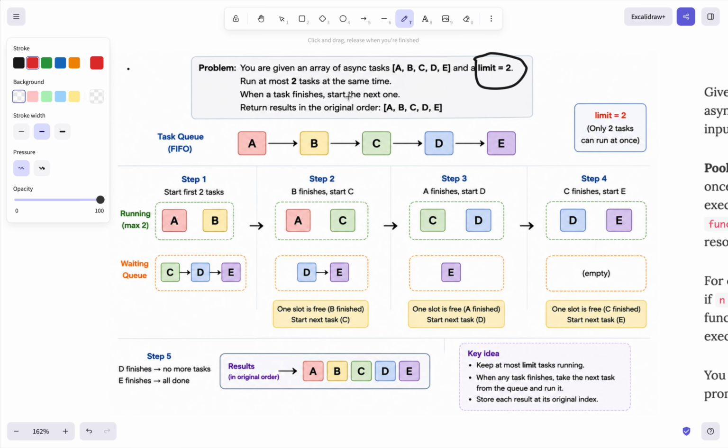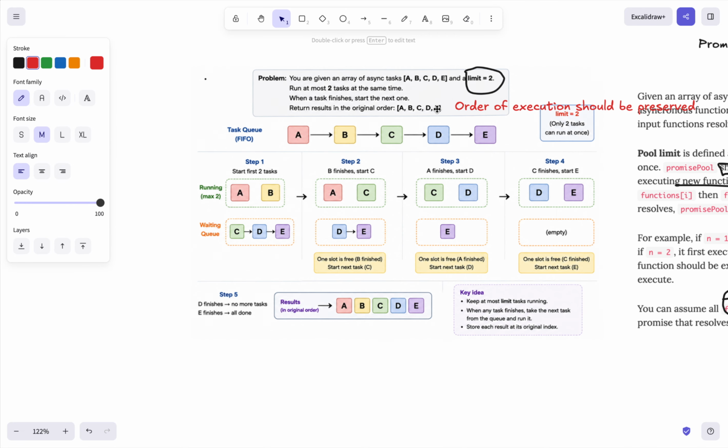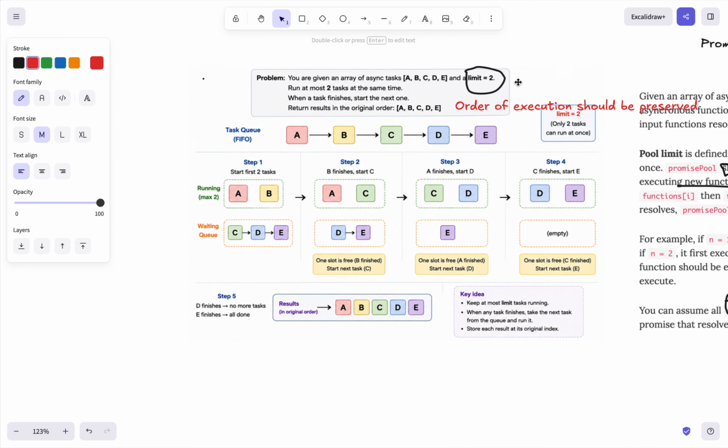When a task finishes, start the next one and return the results in the original order. So the main thing over here is that the order of execution should be preserved.